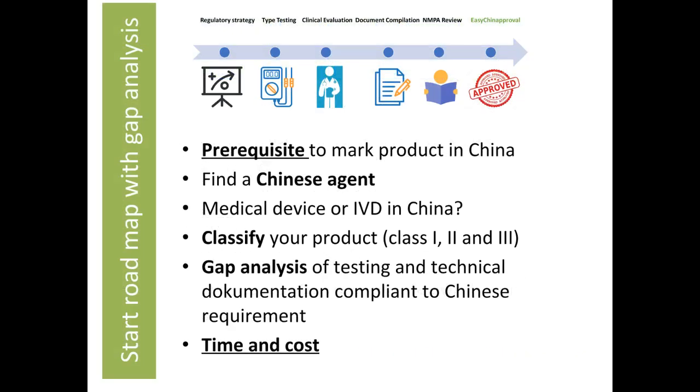Here is a quite common registration pathway illustrated. The process should start the roadmap with a gap analysis. The prerequisite to market a product in China is to find a Chinese agent. You must determine if the subject product is a medical device or IVD in China, and then classify your product, Class 1, 2, and 3. Classification in China is often a bit upregulated compared to the home country.